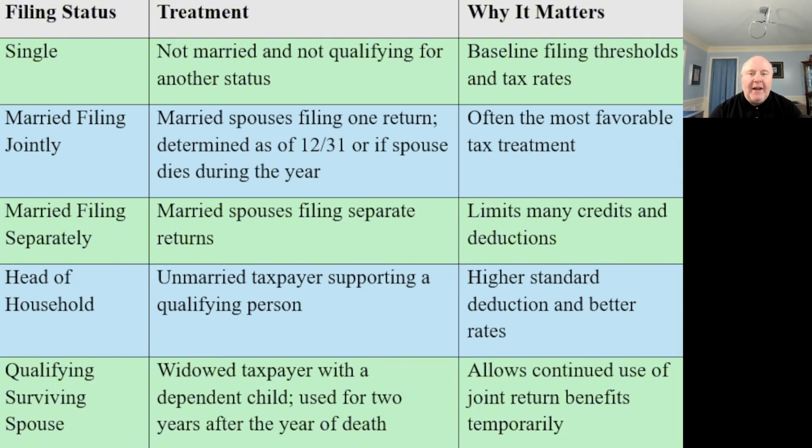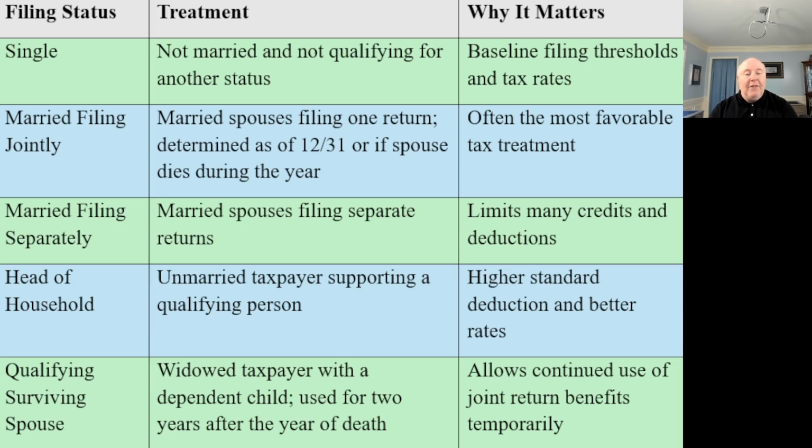Now, when we're looking at the filing statuses, what we're generally looking at is the last day of the year, so December 31st. That's going to be what determines our filing status. Now, if you were not married at the end of the year, generally you're either going to be single or you're going to be head of household. So a single is a person who is not married and does not have a qualifying dependent to qualify them to be a head of household. So they're unmarried, they don't have any qualifying dependents.